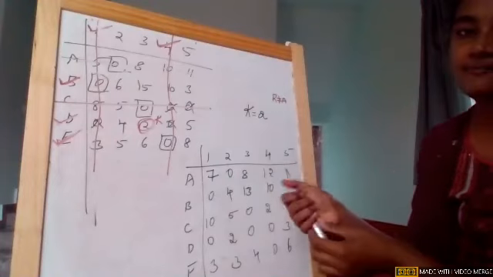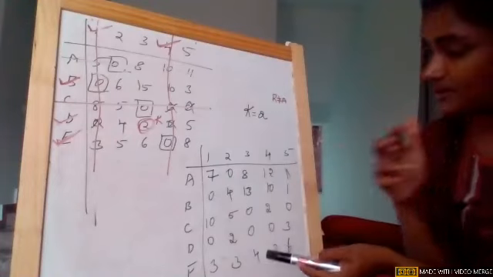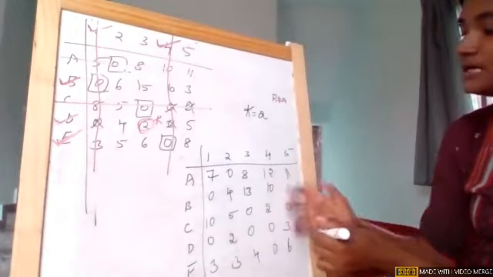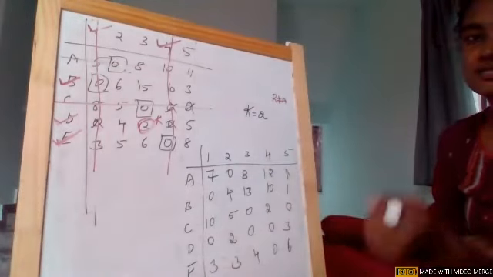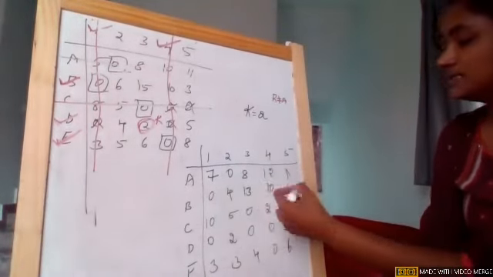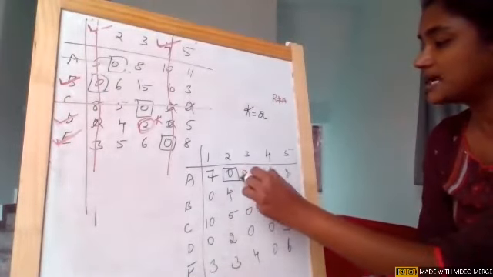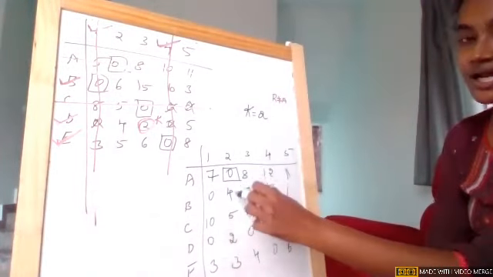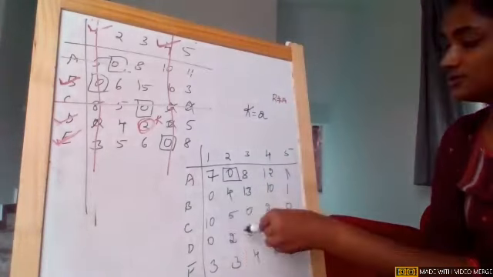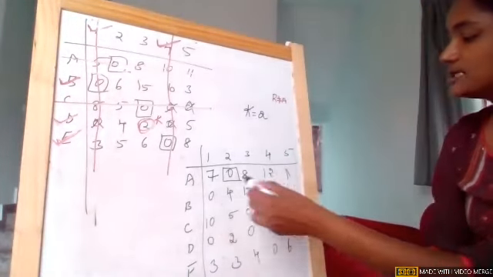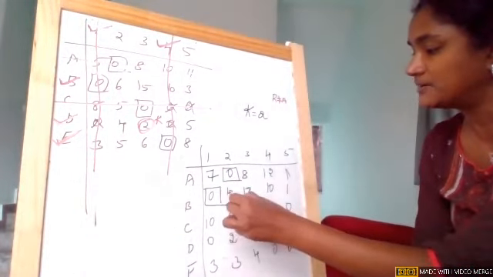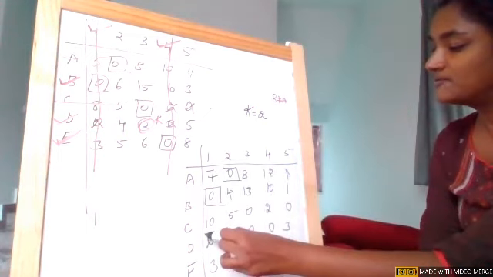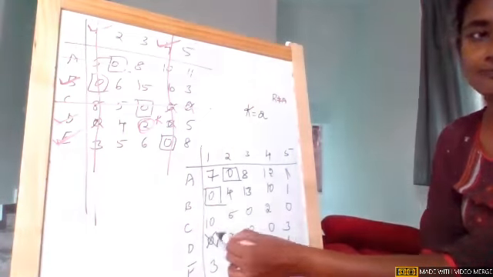Again, go row wise. Again, the same process. Go row wise and column wise, make assignments. Now go to the first row, there is a single zero, make an assignment, check the corresponding column if there are any zeros. There are no zeros. Now come to the second row, there is a single zero, make an assignment, check the corresponding column if there are any zeros, cross them off.